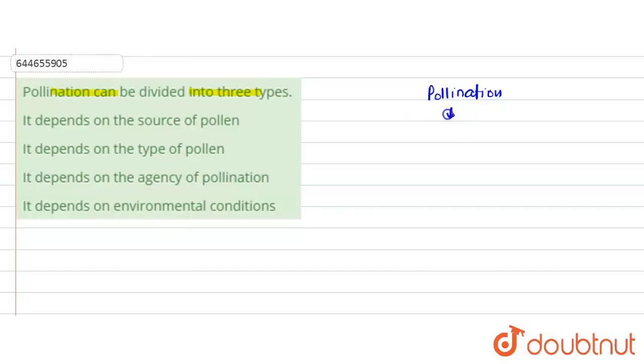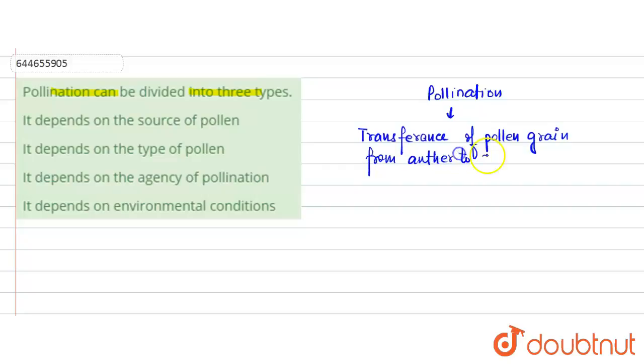is also defined as the transference of pollen grain from anther to stigma, is called pollination. Okay, now according to the source of pollen,